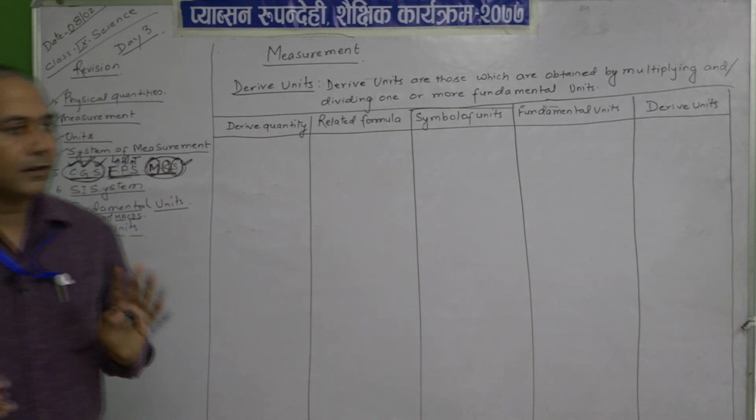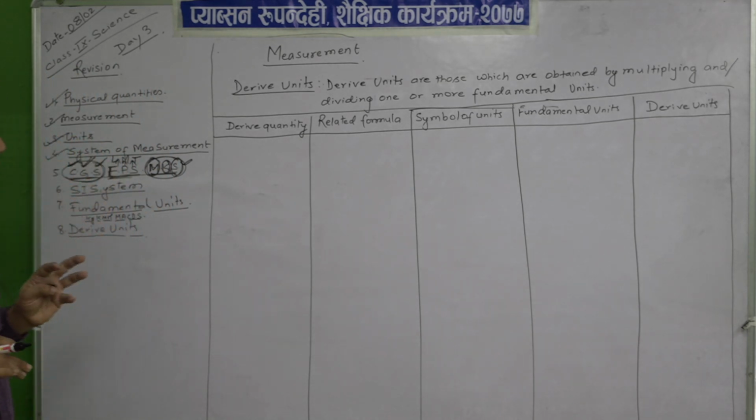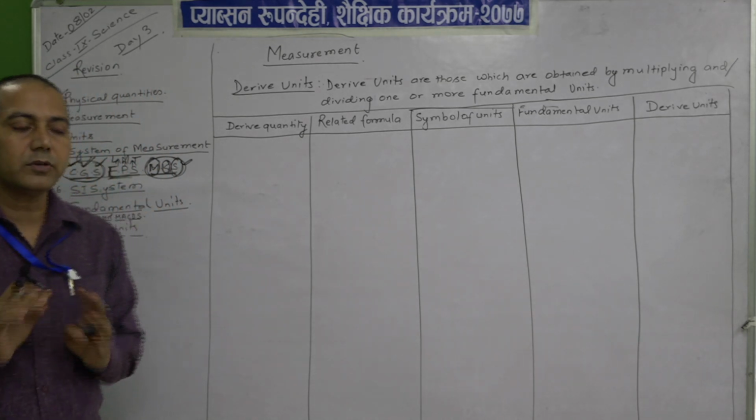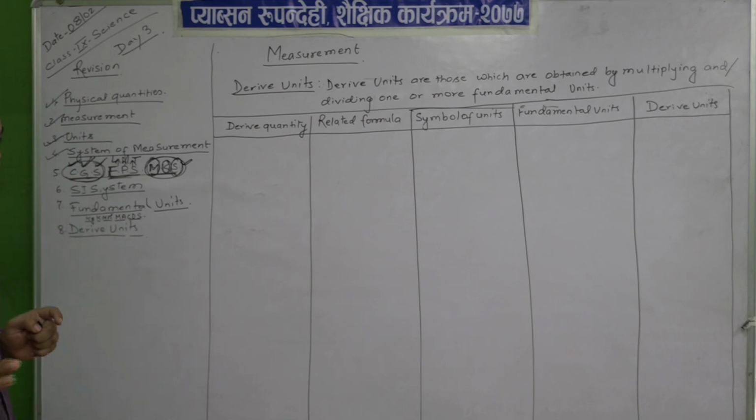So, till here, CGS, FPS and MKS systems of measurement, I think you are totally clear about the concept of how the measurement is done.